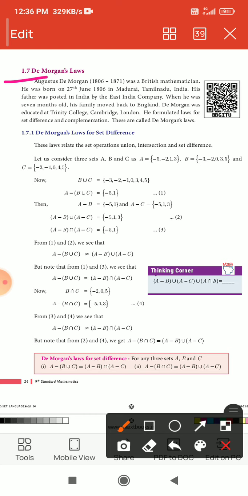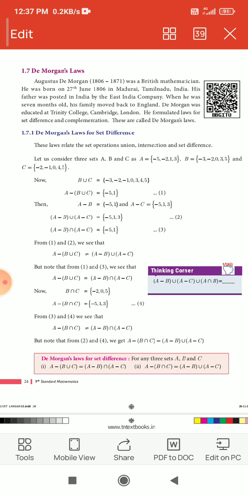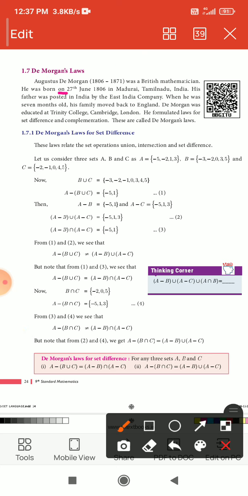In this video we are going to see 1.7 De Morgan's laws. Augustus De Morgan, 1806 to 1871, was a British mathematician. He was born on 27th June 1806 in Madurai, Tamil Nadu, India. His father was posted in India by the East India Company.